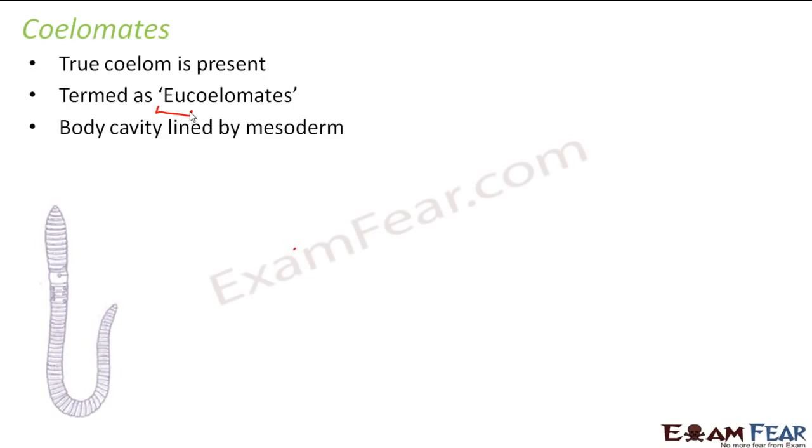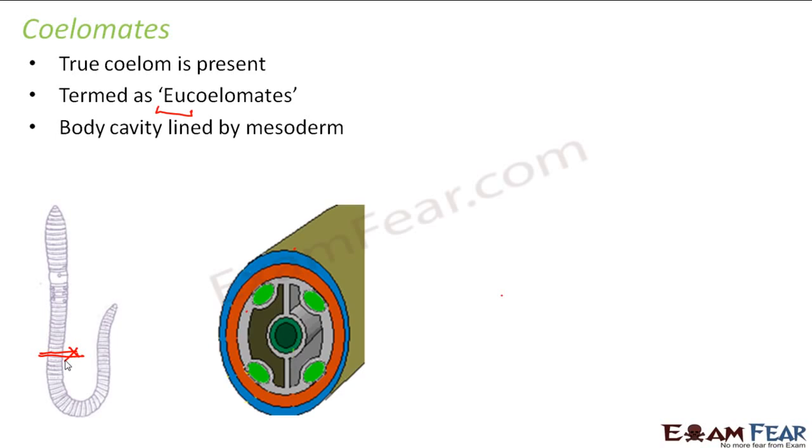If you take an example, let us suppose we take the earthworm. Earthworm is an example of a coelomate. It has a true coelom. Now if this earthworm is cut from somewhere here, and then you study the cross section of the earthworm, it will look somewhat like this. This cross sectional view will tell you where the coelom is present.